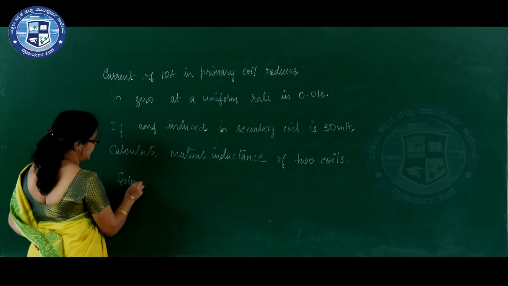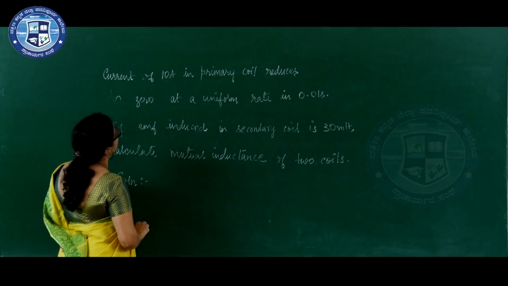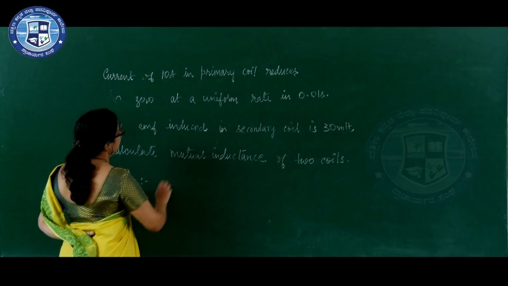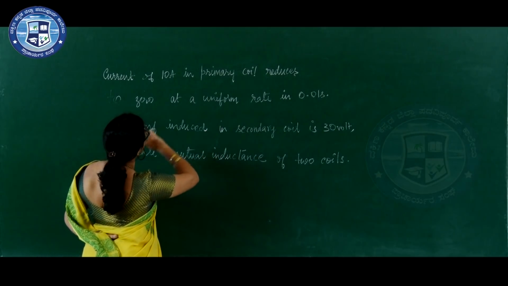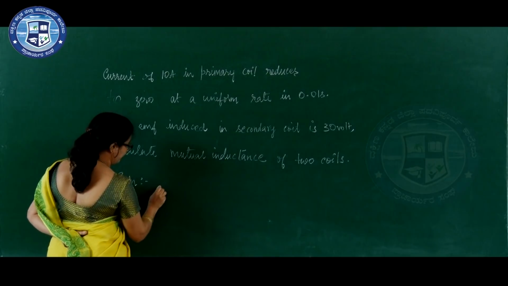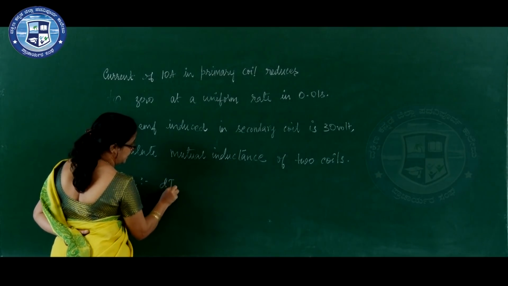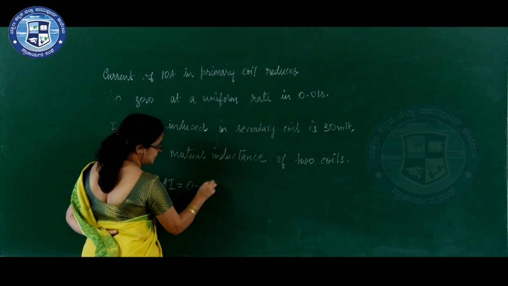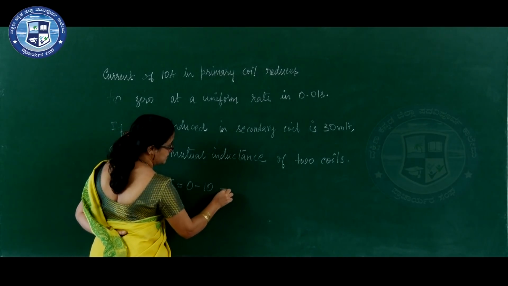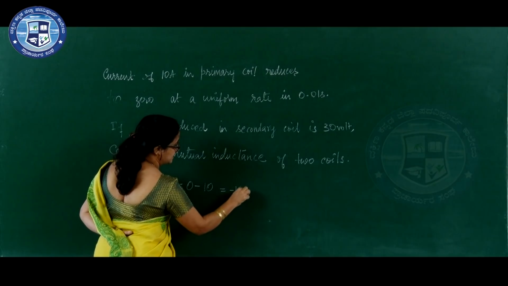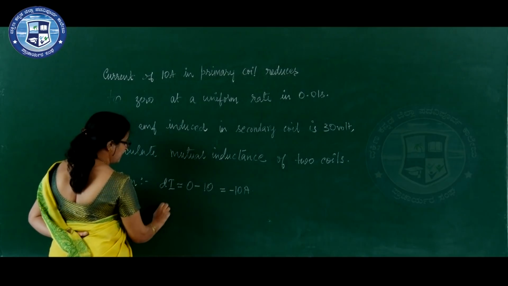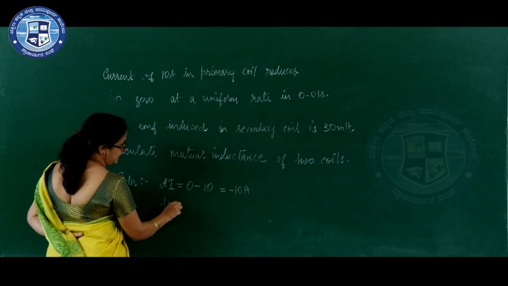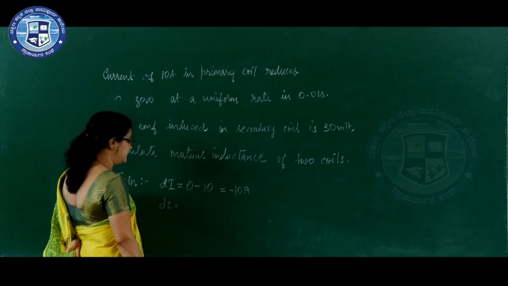First, let us write the given data. Current changes from 10 ampere to 0. So, change in current dI is equal to 0 minus 10 ampere, which is equal to minus 10 ampere. Changes at the rate 0.01 second.